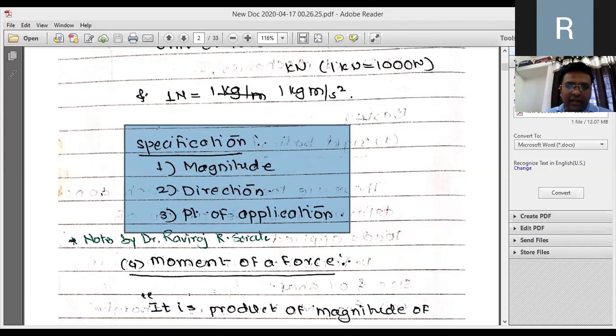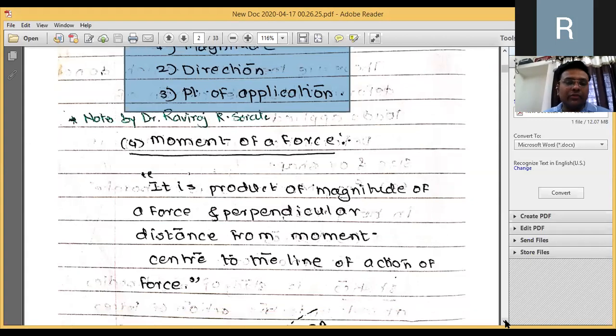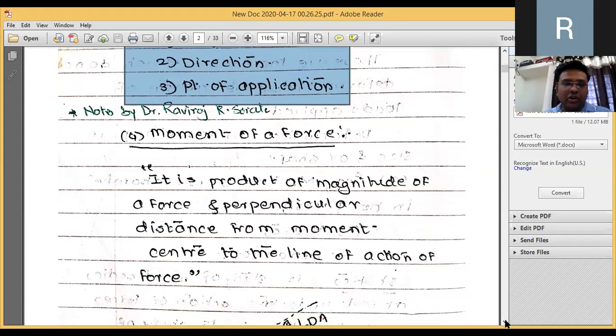Now, what is the impact of the force? As you know, when we apply the force, the body will change from the state of rest. But what are the other impacts of the force? The most common impact is known as the moment of a force. When you calculate the product of the force and its perpendicular distance between the point of application of the force and the point at which you are calculating its effect, it is called the moment of the force.